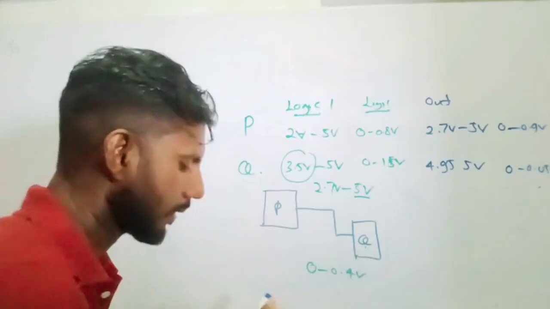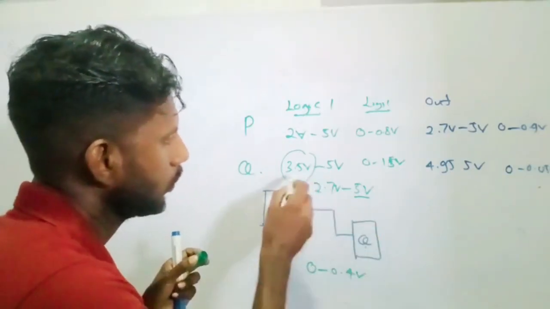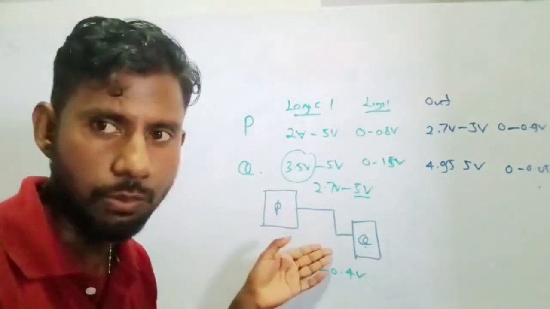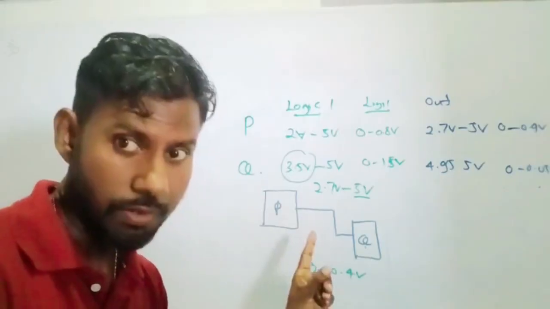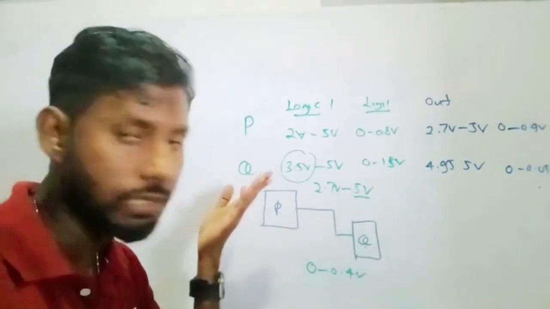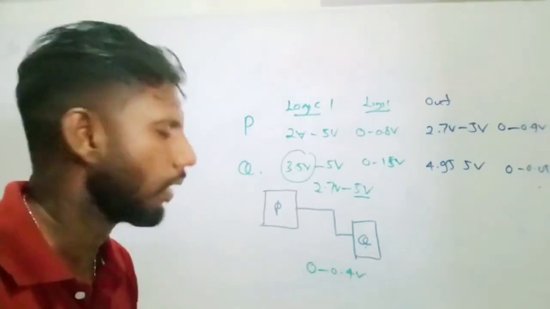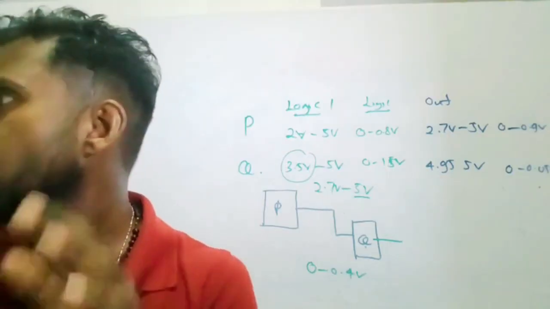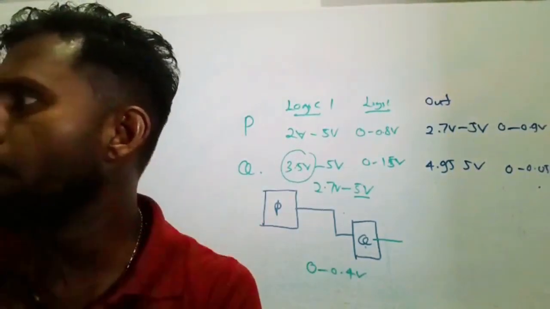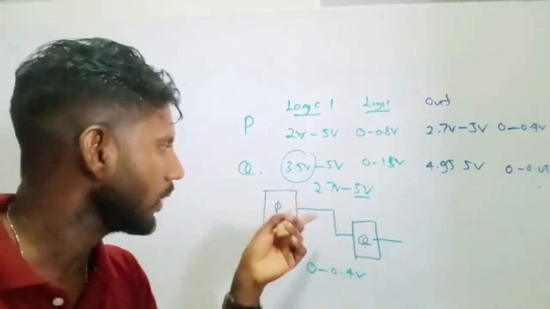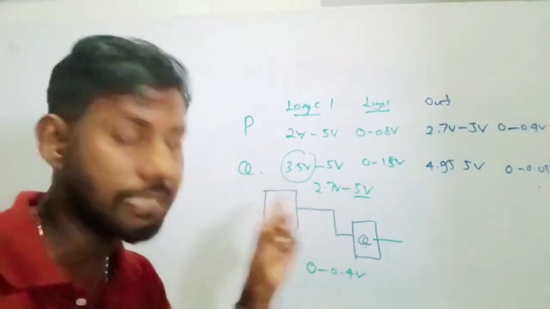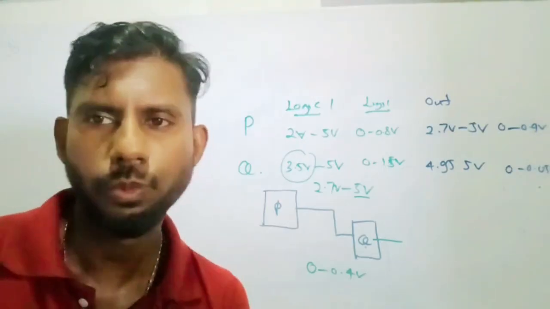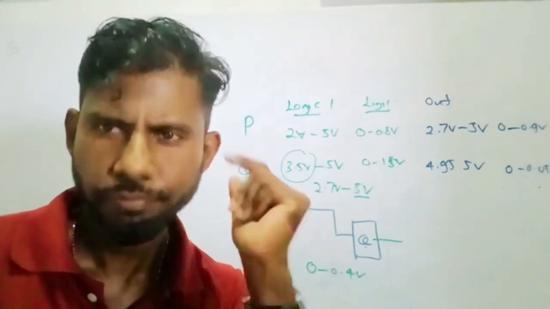Q will recognize 3.5 and above as 1, so below 3.5 it will take it as 0. So P is giving a logic level 1, but Q is taking it as logic level 0 in some cases. In some cases it might work, but basically we can assume it won't work. They're asking, do you expect the circuit to operate properly? No. There's a logic level difference here, and it won't help, so it won't operate properly.